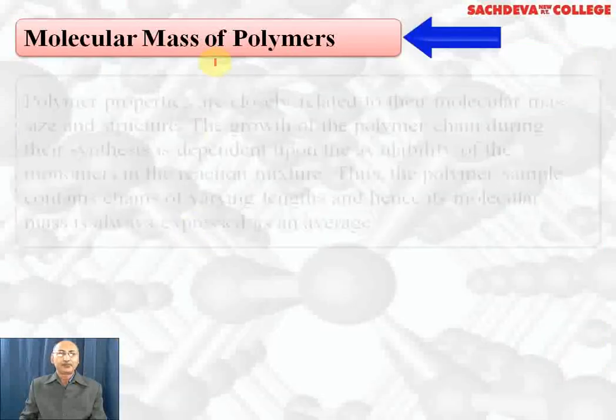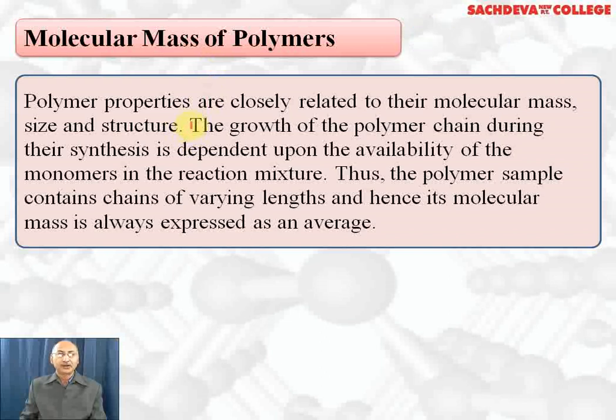Next, we are taking molecular mass of the polymers. Polymer properties are closely related to their molecular mass, size, and structure. The growth of a polymer chain during synthesis depends upon the availability of the monomers in the reaction mixture. Thus, the polymer sample contains chains of varying length, and hence their molecular weight is always expressed as an average. So they have high molecular weight, expressed as average molecular mass.